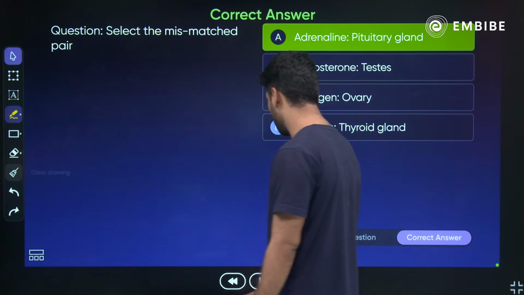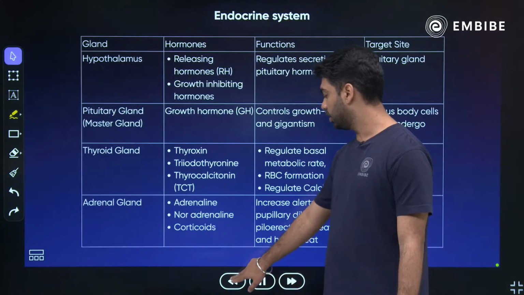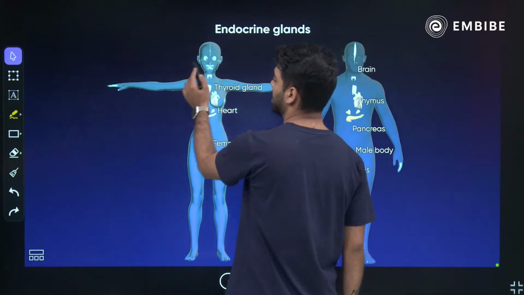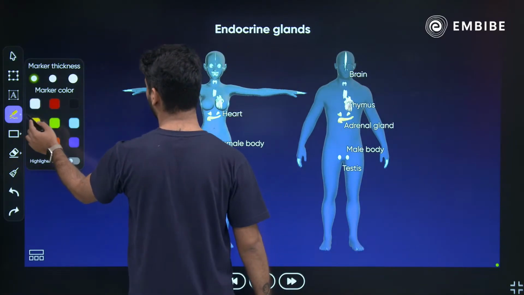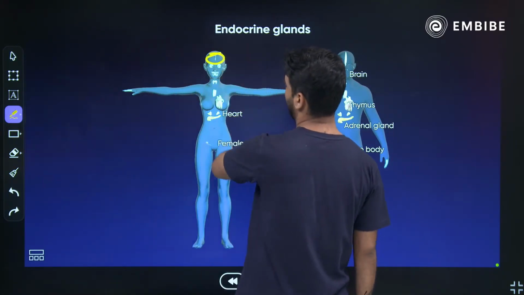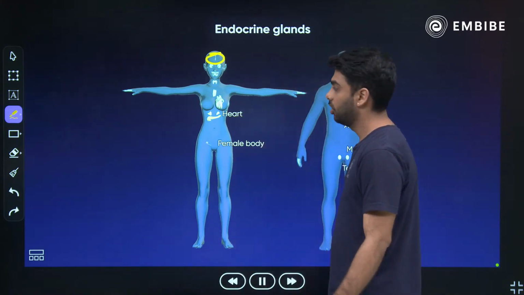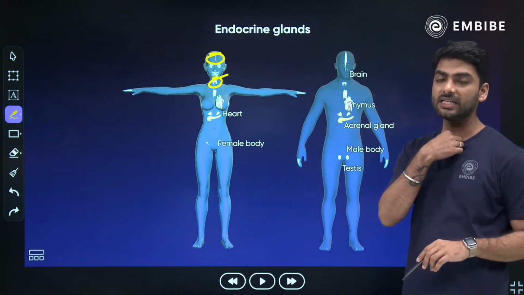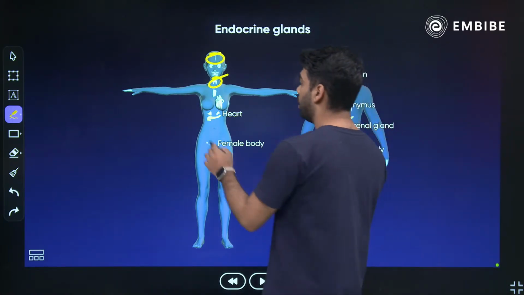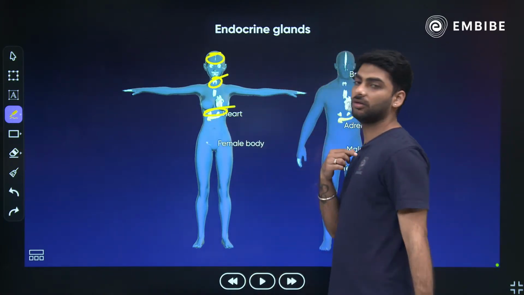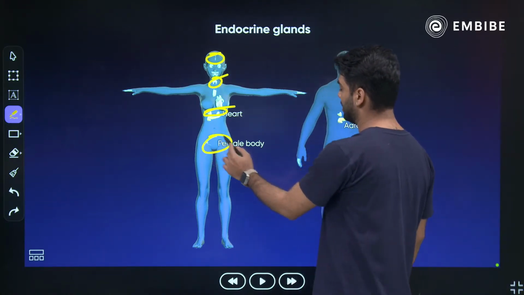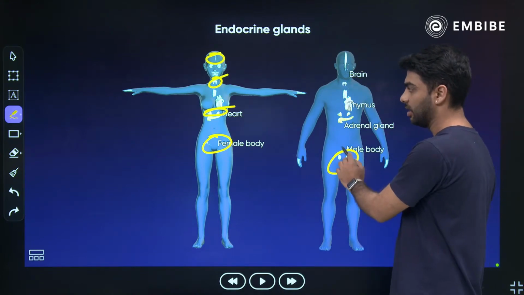Also guys, I would like to tell you a little bit about the locations of these particular glands. So your hypothalamus and the pituitary gland are a part of the brain. Your thyroid gland is located in the throat. It is a butterfly shaped gland. Your adrenal glands are located on the top of your kidney. Ovaries are present in females, testes are present in males.